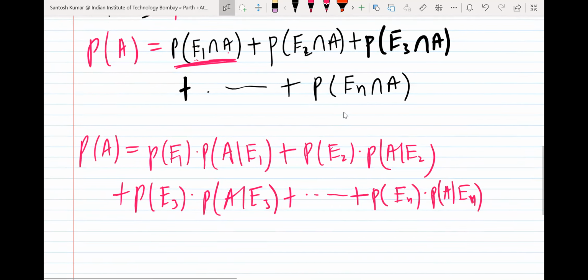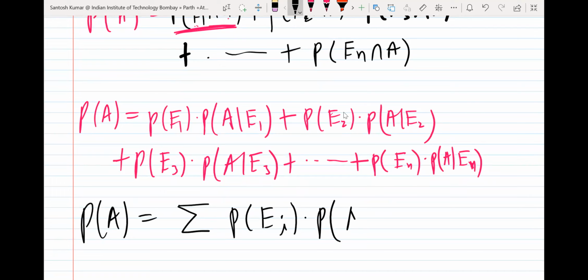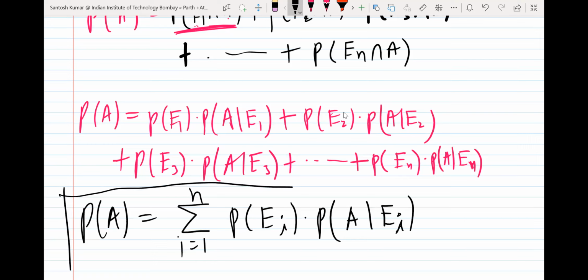So if you write it together in a summation form, we can write probability of A is summation probability of Ei into probability of A given Ei, i starts from 1, go till n. So this is the formula.